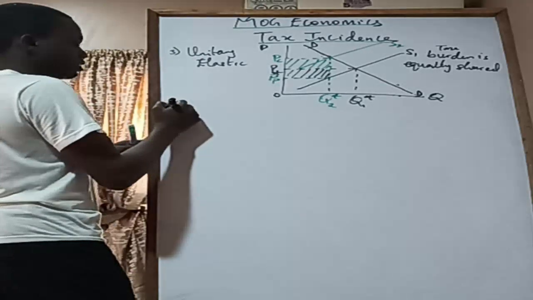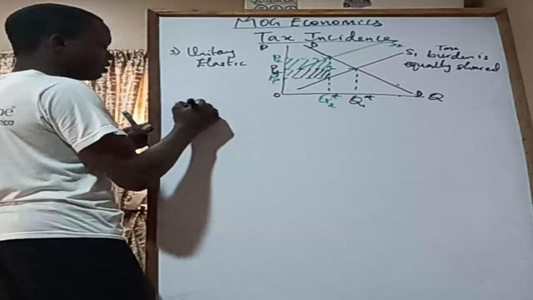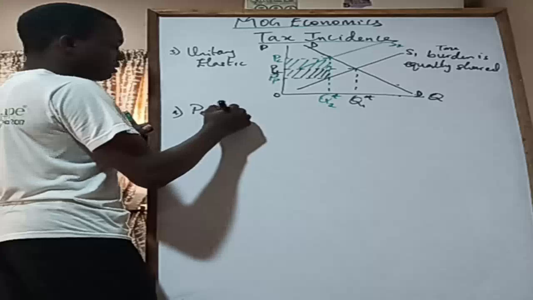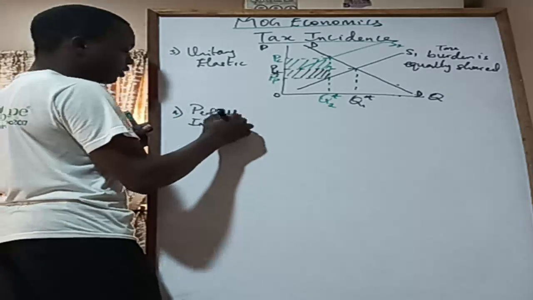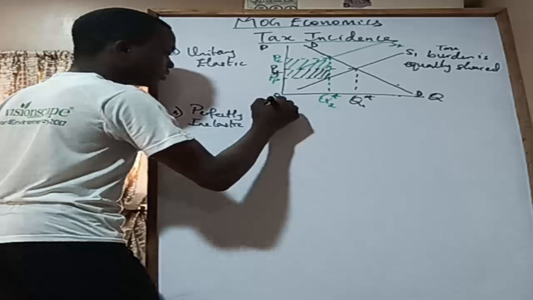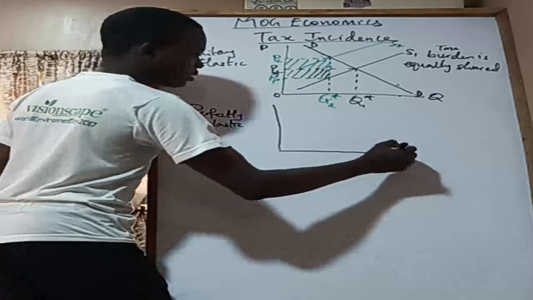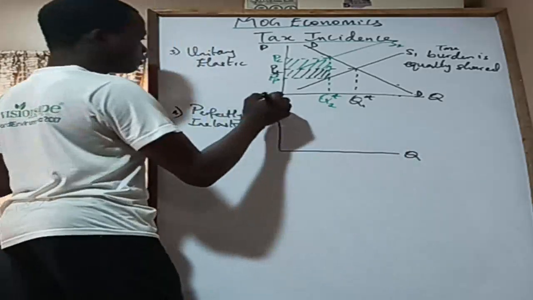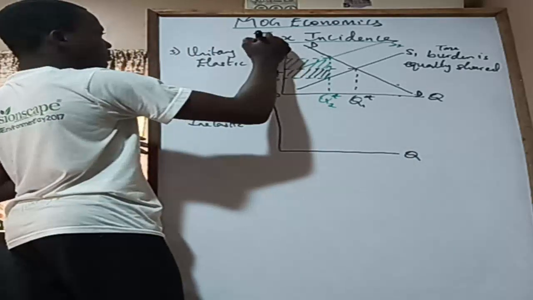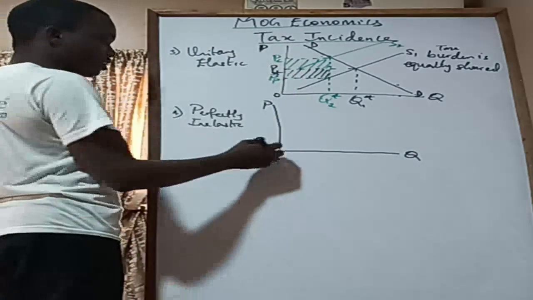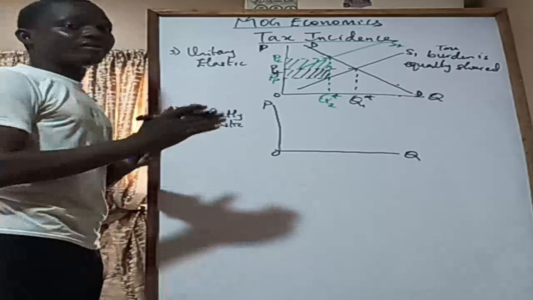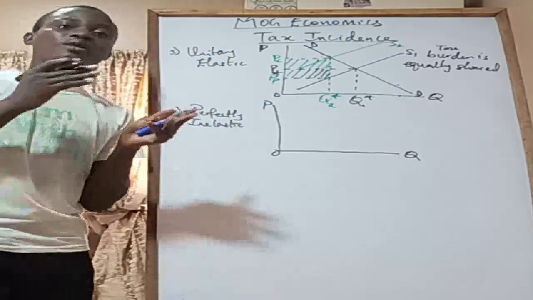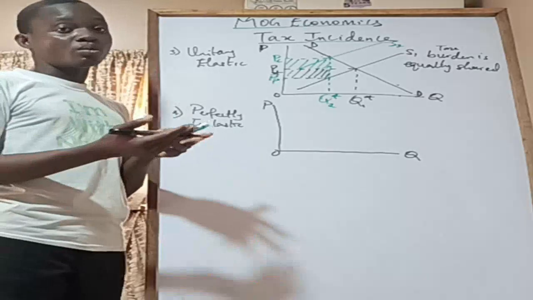So that's all. Then the fourth one, we have perfectly inelastic. Let me do perfectly inelastic first, because I found the perfectly elastic demand curve pretty interesting. So you have Q again, P. For a perfectly elastic demand curve, a little change in price would make consumers leave the product entirely. For a perfectly inelastic demand curve, no matter the change in price, consumers keep buying the same amount of commodity.